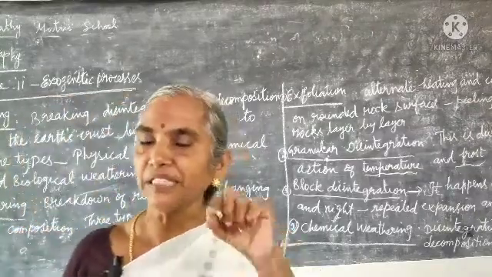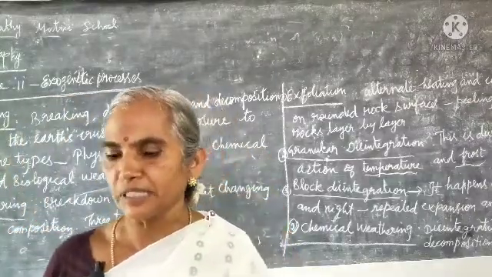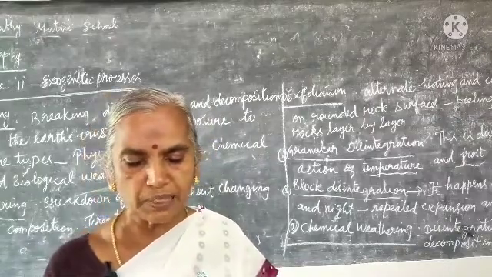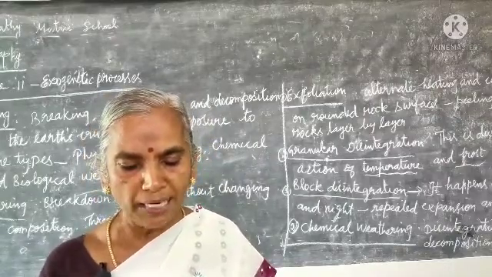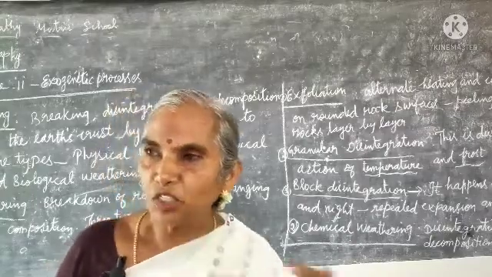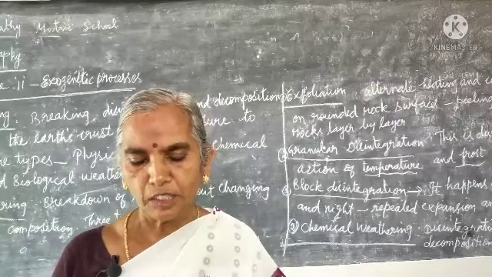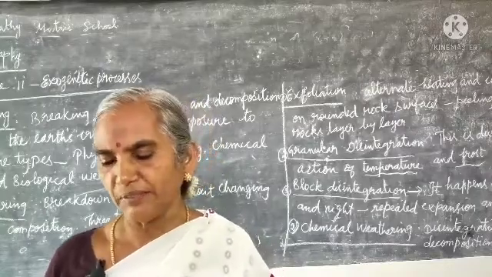There is a difference between tributaries and distributaries. See the box, it is given. Tributary: small streams that join the main river. A small stream joining the main river is known as a tributary. Example, river Bhavani.